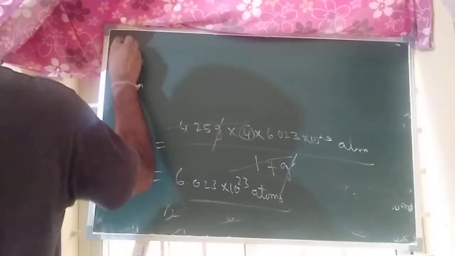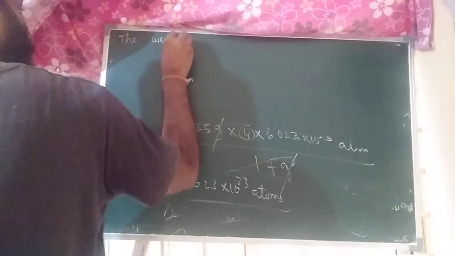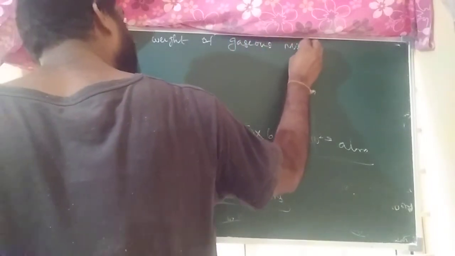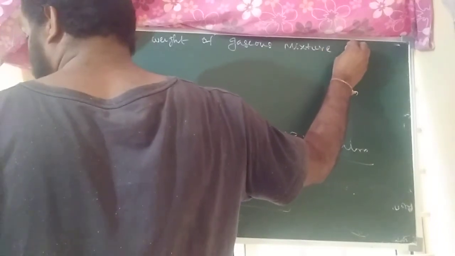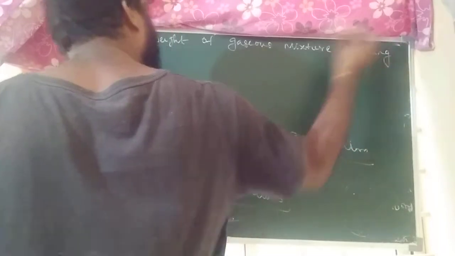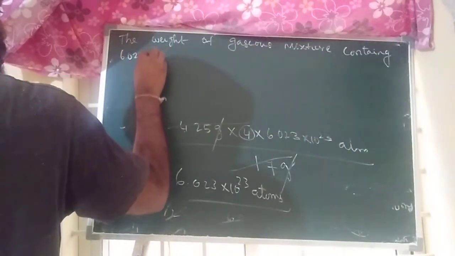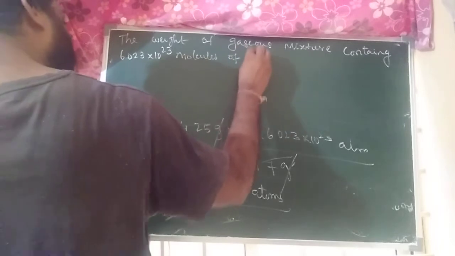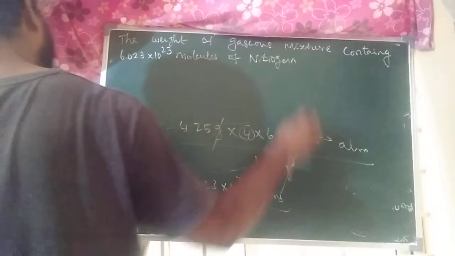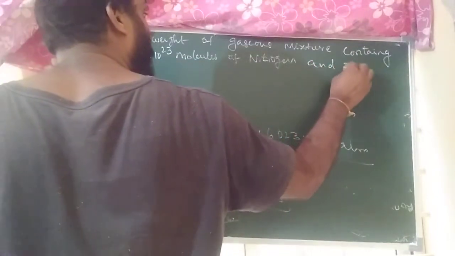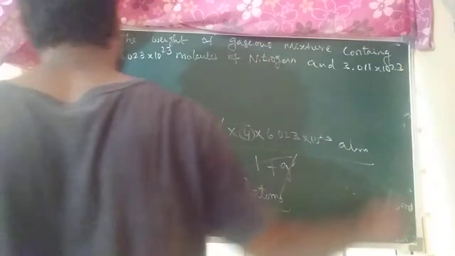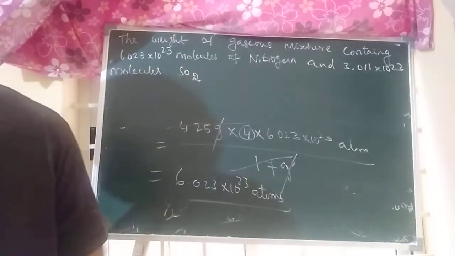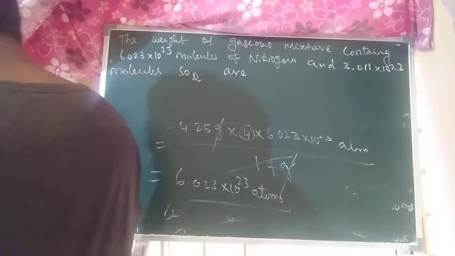The next question is: the weight of gaseous mixture containing 6.023 into 10 to the power of 23 molecules of nitrogen and 3.011 into 10 to the power of 23 molecules of sulfur dioxide. We are asked to calculate the weight.